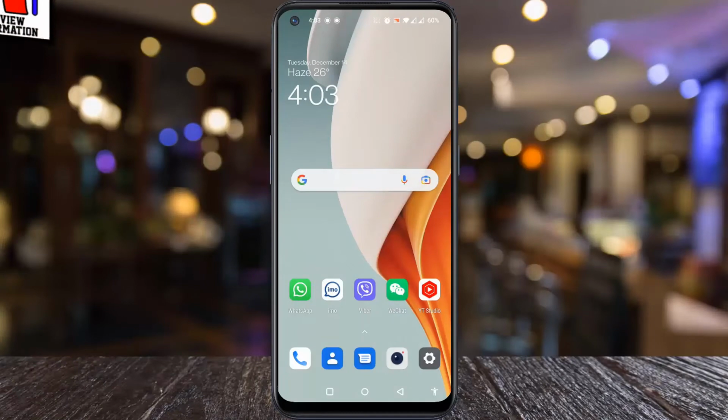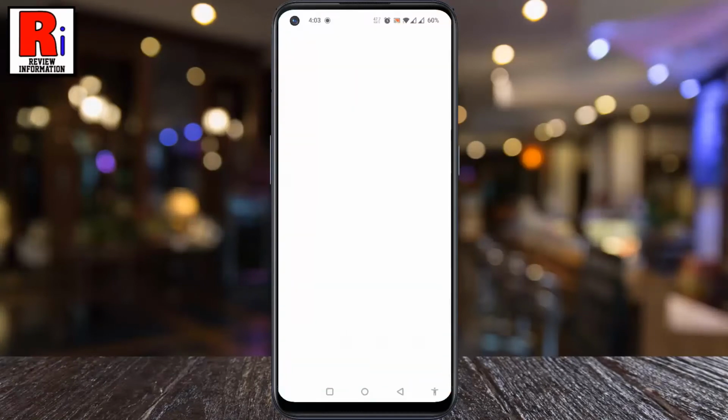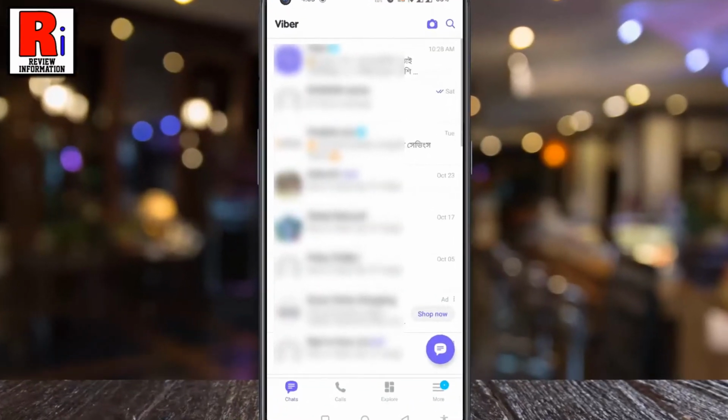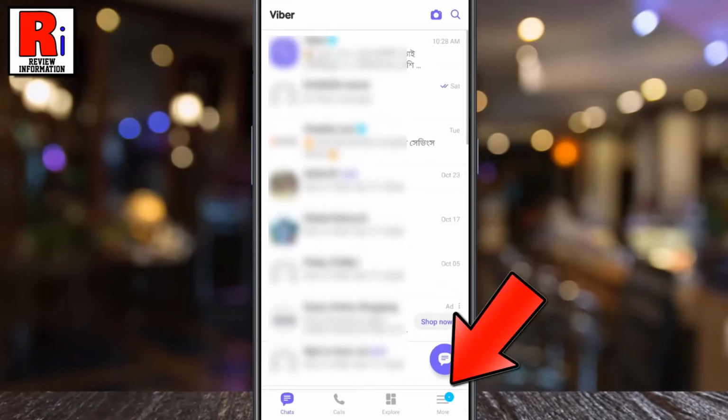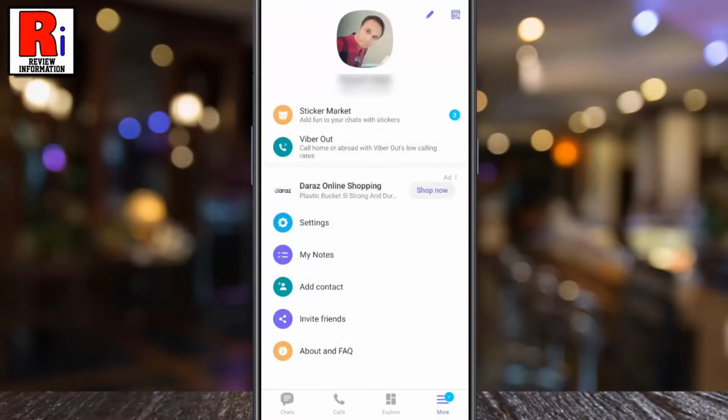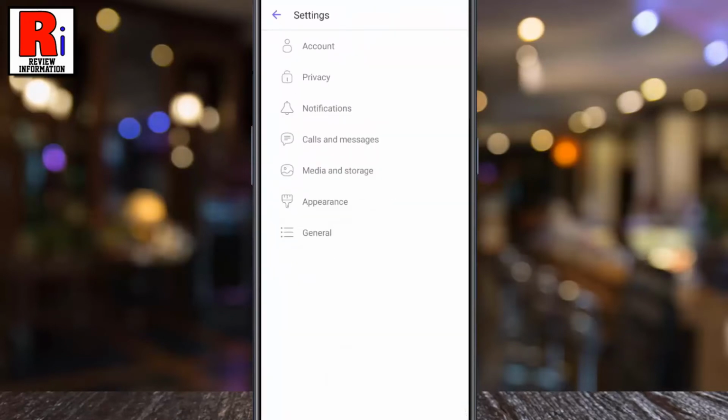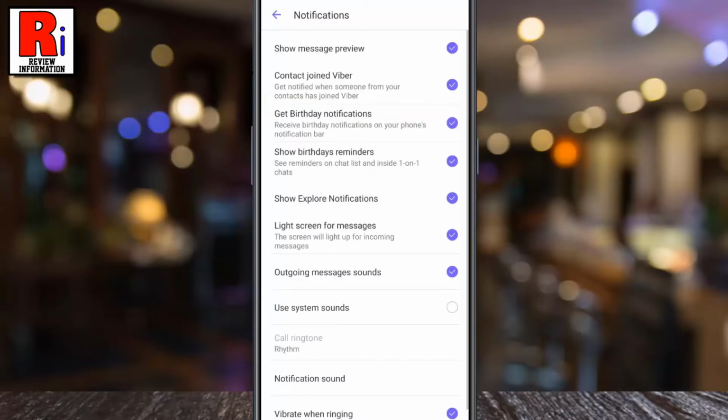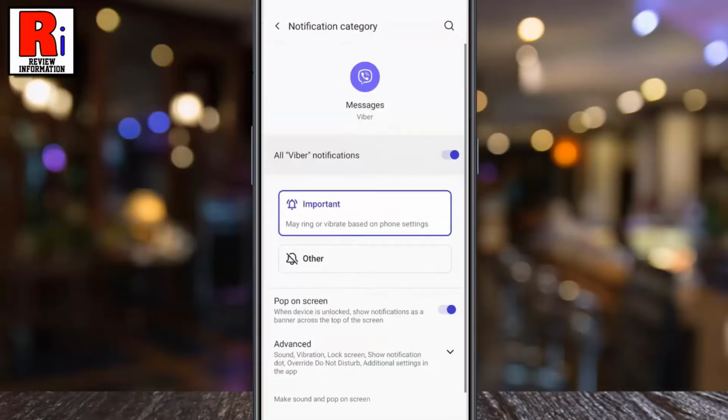To begin, open Viber on your phone. Then tap on More from the bottom right corner of your screen. From this page, tap on Settings. Then go to Notifications. Now tap on Notification Sound.